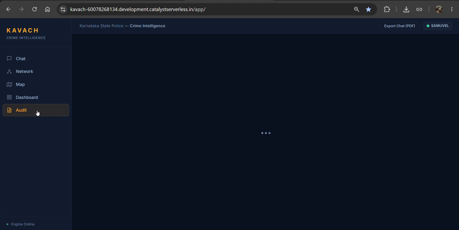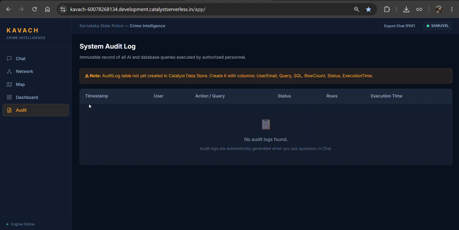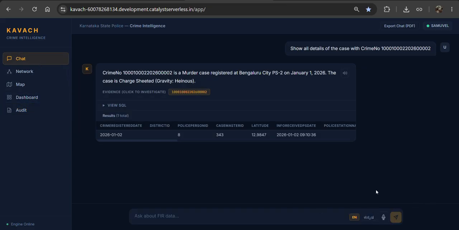And also here we can see an audit log. If I'm using this audit log, we can easily see what the police were searching, how many policies were used for these cases, and how many they have taken for this query. We can easily find that out through this. Let me show you another example.